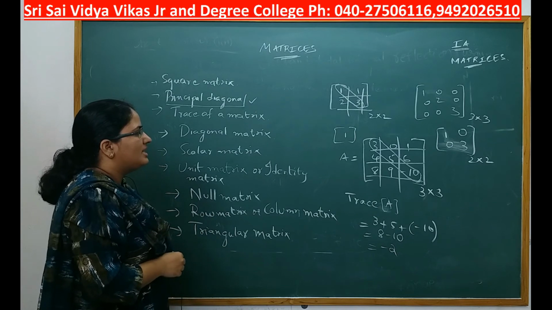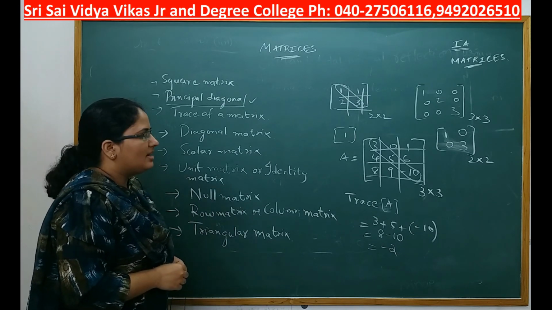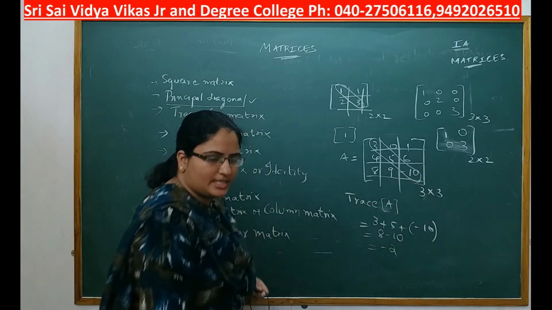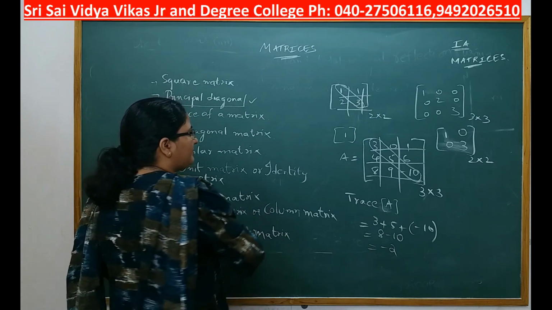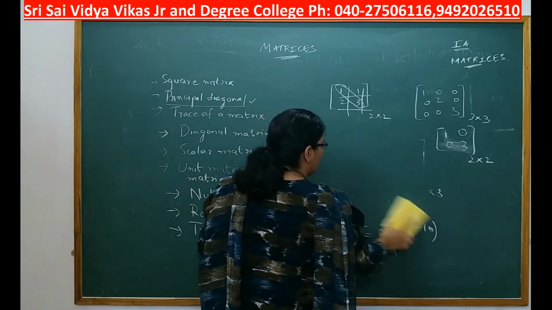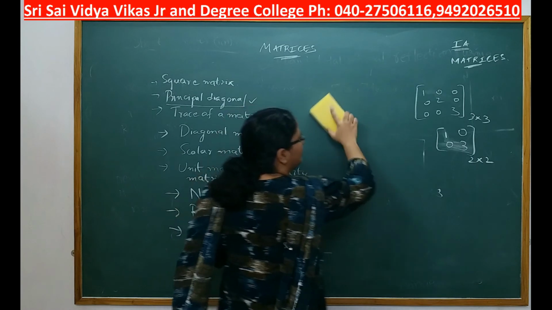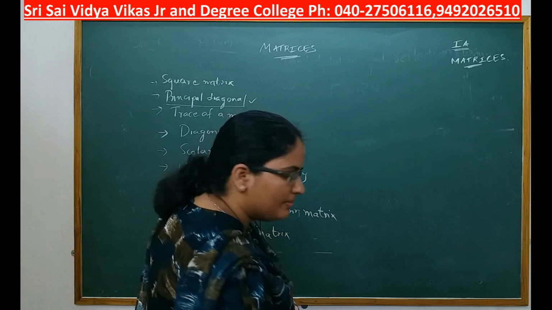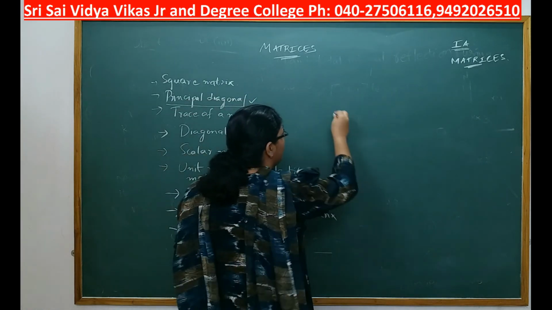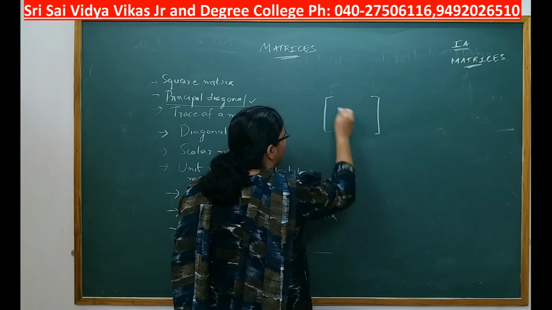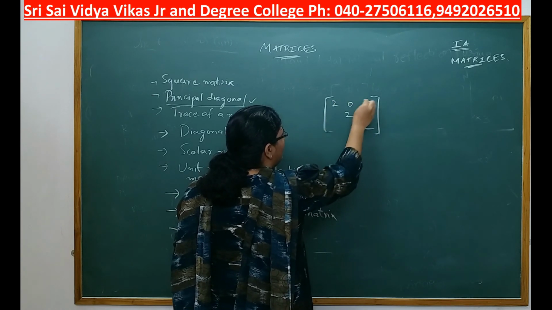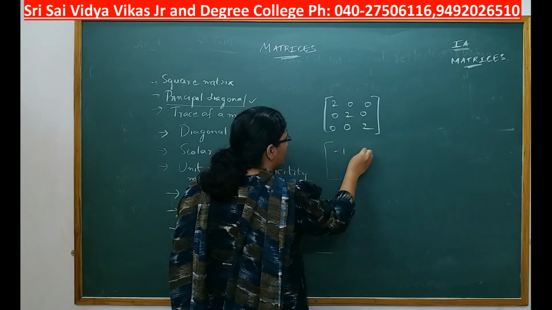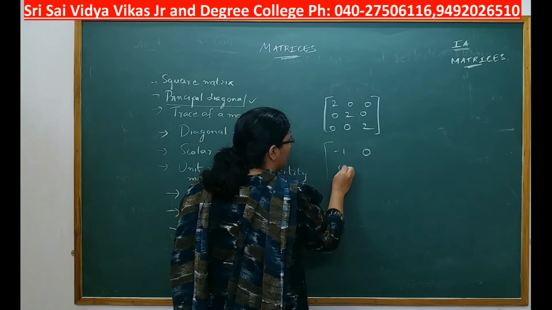Next you have scalar matrix. A scalar matrix is a diagonal matrix in which the diagonal elements are equal. For example, you have a diagonal like this, 2 2 2 0 0 0 0 0 0, minus 1 0 0 minus 1.